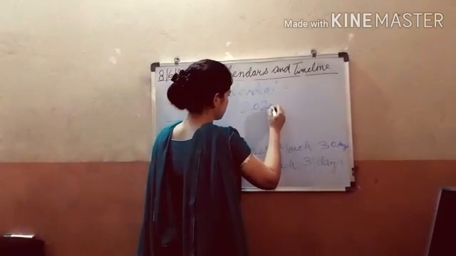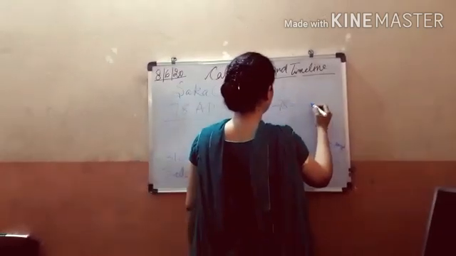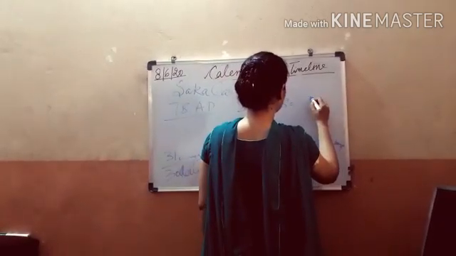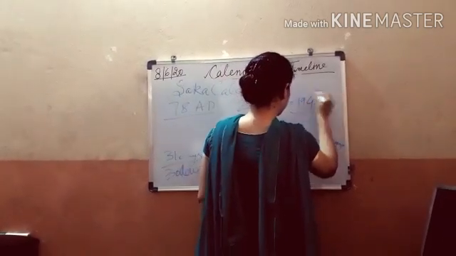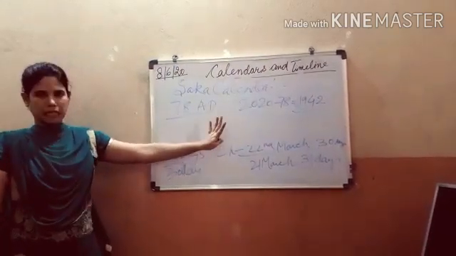That's 2020 minus 78 and you will get 1942. That is the year 1942 according to the Saka calendar.